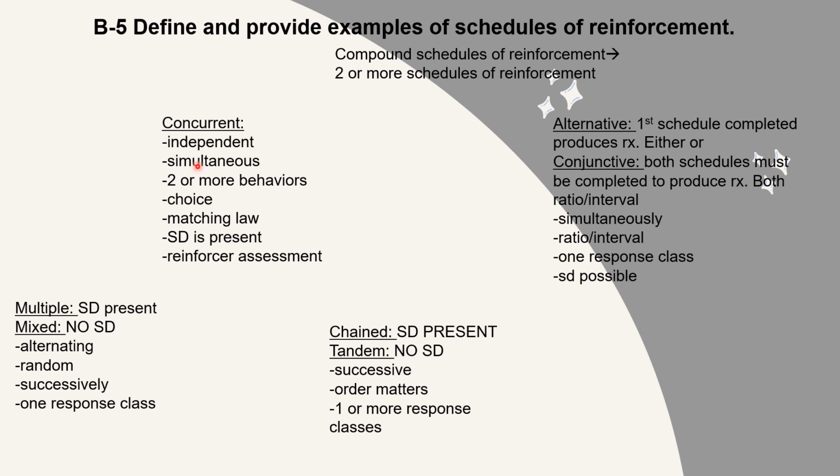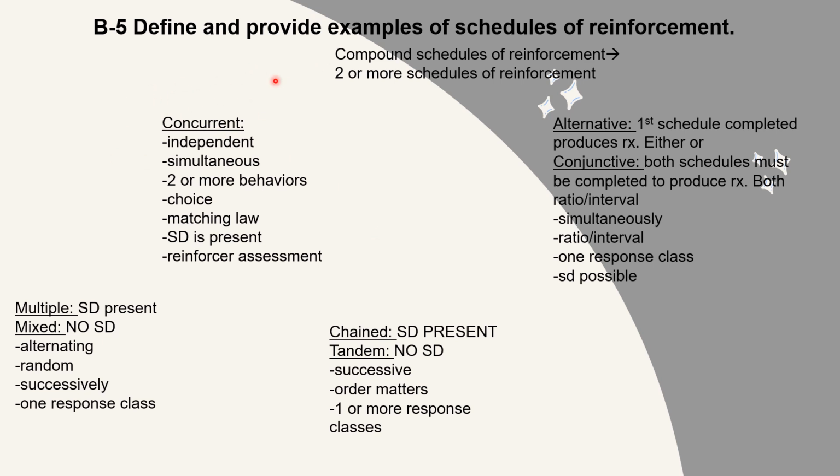Generally, compound schedules of reinforcement is when we have two or more schedules of reinforcement in place. That's the general idea of it. So these are the more complex schedules. This is when we start to combine the fixed interval and the fixed variable, all of these things together. There are 7 types of compound schedules of reinforcement.